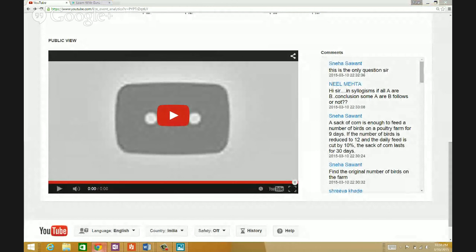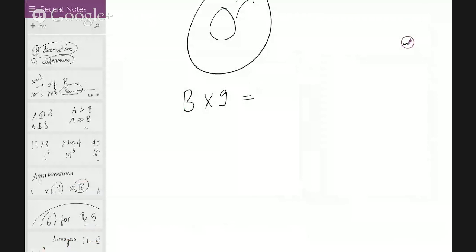Okay, so the daily consumption is 10% less than the initial consumption, which is, let's say, X. Okay, and you can then solve this easily. Okay, so that's how it works.